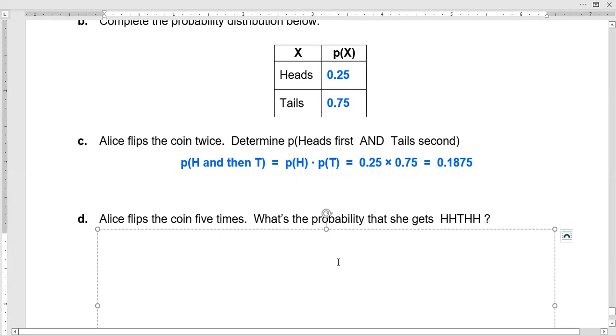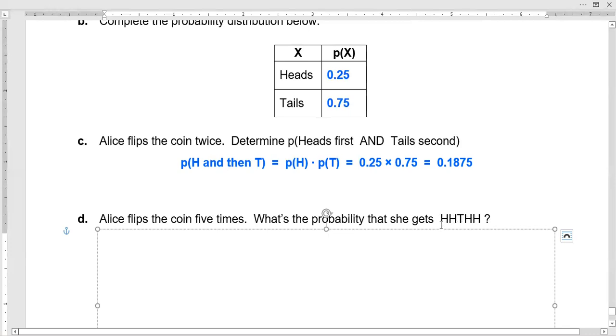So instead of thinking of it as an and formula, I think of it as a process that no matter how many times we're flipping the coin, so if I'm flipping the coin 5 times, that means I'm going to multiply 5 probabilities together. So this is representing heads, heads, tails, heads, heads.